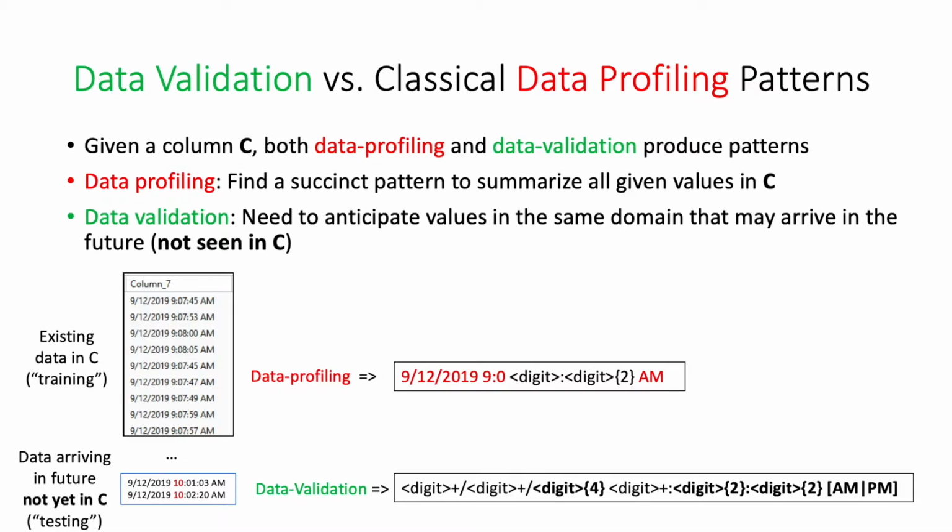If we were to use a very specific pattern from data profiling, we will likely produce a lot of false positives for data validation use cases, analogous to overfitting in ML. Instead, we want to produce a suitable pattern that can describe values in the underlying domain of the data column and that can generalize to the content that may arrive in the future. In this particular case of timestamps, as humans we know what a good pattern should look like, but in general, this is challenging by only looking at one input column C.